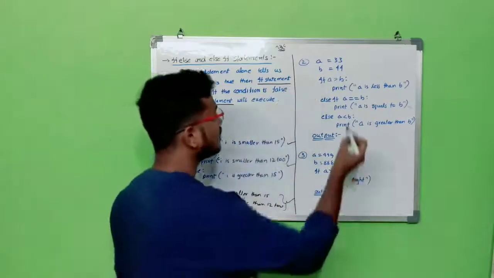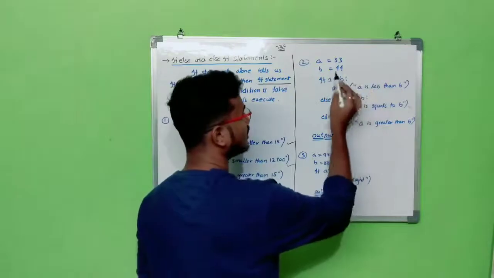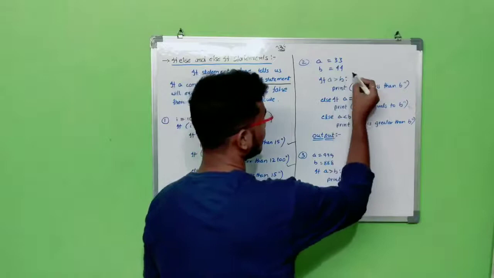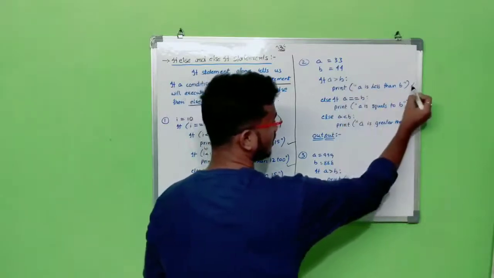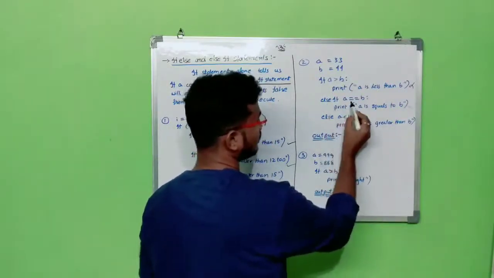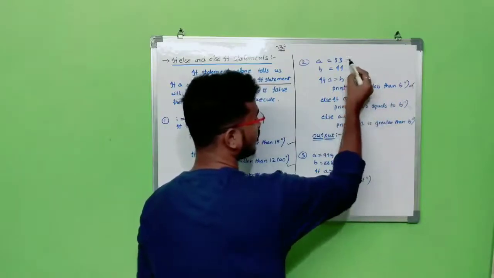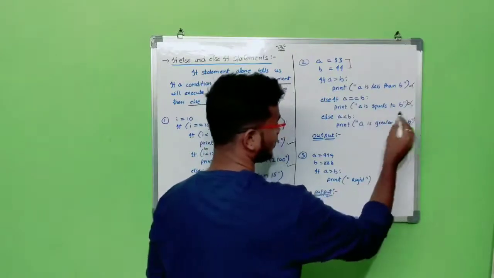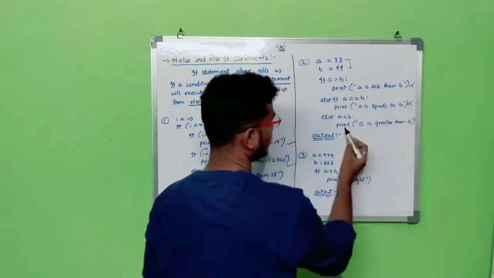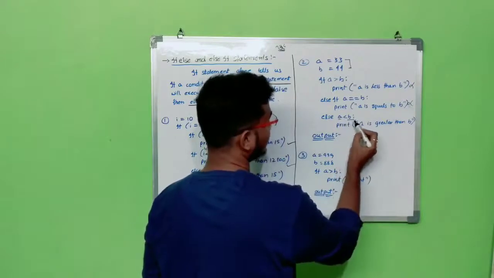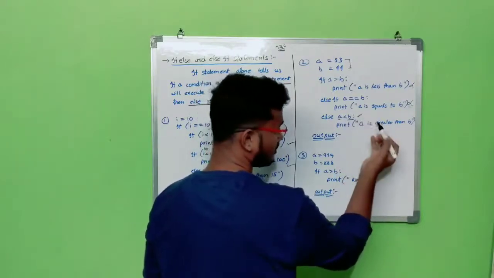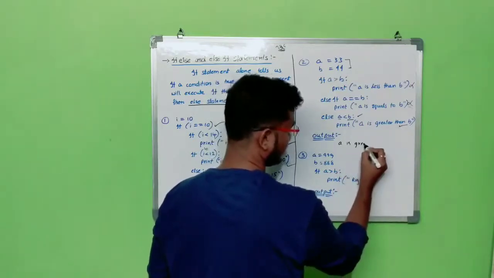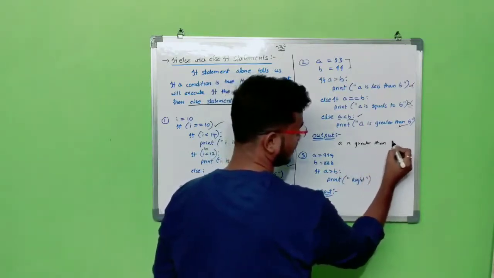And here A equal to 33, B equal to 44. If 33 is greater than 44, this condition is false. So this statement will not execute. Again, else if A is equal to B, 33 is not equal to 44. Again this condition is false. So the statement will not execute. The statement will not print. Here 33 is less than 44. This condition is true. So this statement will execute. A is greater than B.